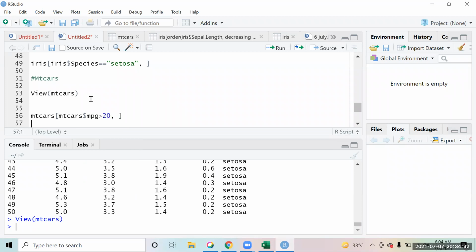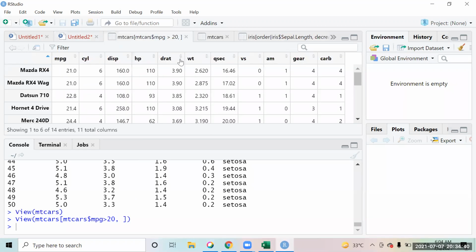and I want to see all the columns. If I run this code, it is going to give me only the data for those cars which have the mileage of more than 20. So you get that data only where the mileage is more than 20. There are 11 such cars.